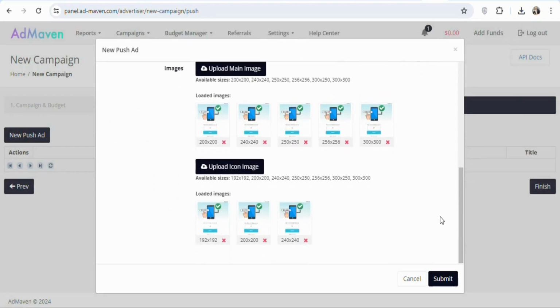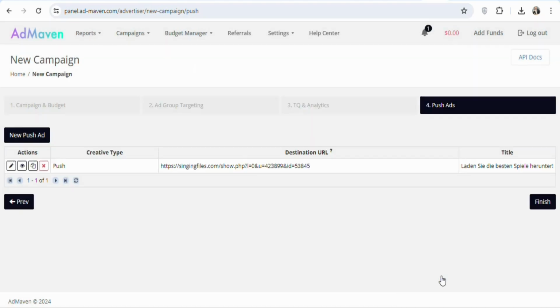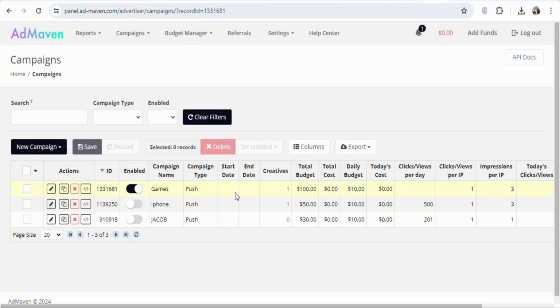The next step is that you have to submit your ad, so click right here, submit ad. Once you click on submit, click right here, finish. As you can see right here, your ad has been submitted. You can see it right here, it is active.